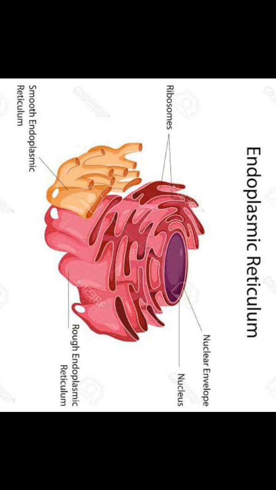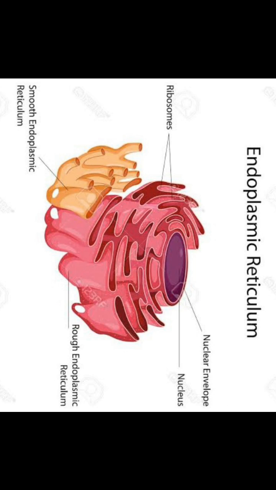Again, let us see some information in detail regarding this endoplasmic reticulum. The endoplasmic reticulum divides the intracellular space into two distinct compartments. What are those? The first one is luminal, inside the ER, and the second one is extraluminal, towards the cytoplasm. So these are the two compartments that can be seen in the endoplasmic reticulum.